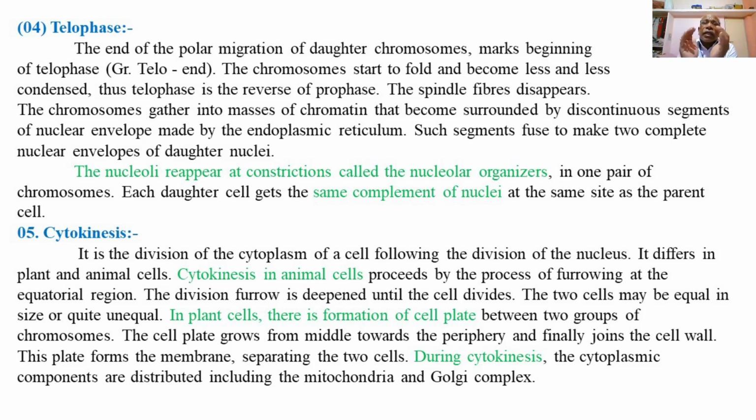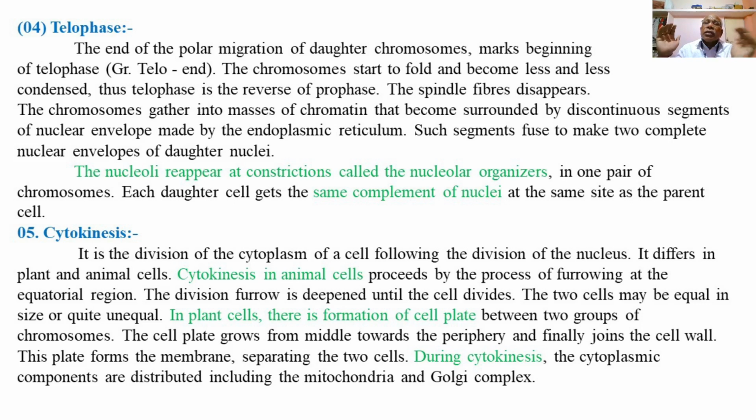The chromosomes then aggregate, or gather together, into masses of chromatin at the polar ends and become surrounded by discontinuous fragments, or segments, of the nuclear envelope, which are provided by the endoplasmic reticulum. Such fragments of the nuclear envelope, or the membranes of the endoplasmic reticulum, fuse together around the chromatin material, forming two daughter nuclei at the opposite ends of the cell. So these are the events occurring during the telophase.